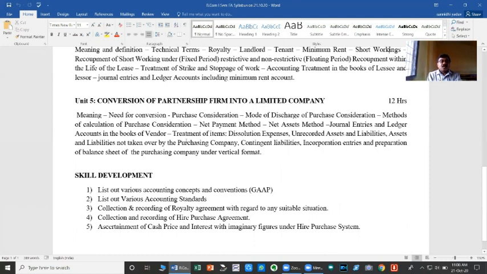The last chapter prescribed for you is what we call conversion of partnership firm into a limited company. Once a business is started, it may succeed or it may fail. If it is successful, no doubt we are going to enjoy a lot of benefits. But if it fails in the initial stage itself, we are going to incur serious losses. So, on a trial basis, a person who has complete knowledge about the business will commence it as a sole trader or as a partnership firm.